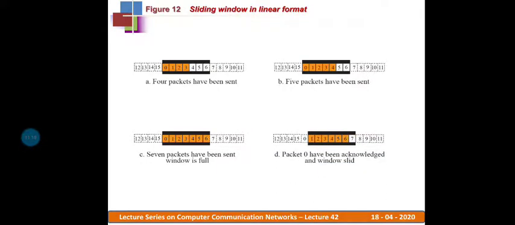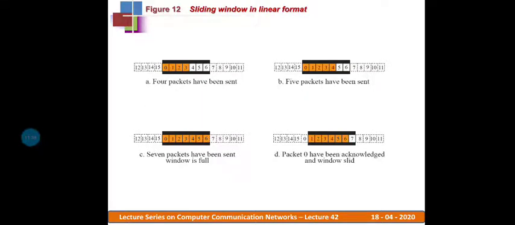In this one, now the zeroth packet has been acknowledged by the receiver transport layer. Therefore the window slides down by one position, as I mentioned in the fourth diagram here.